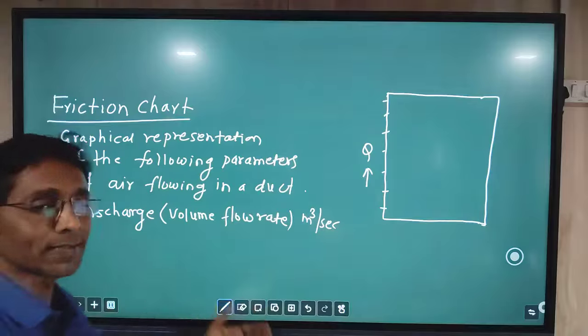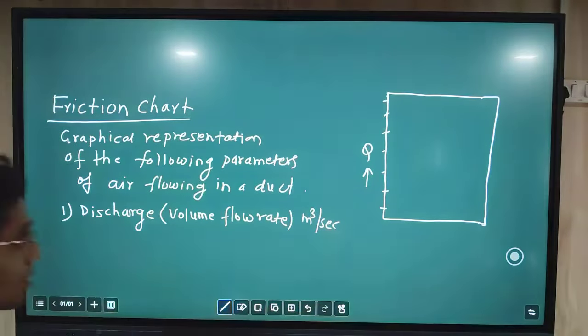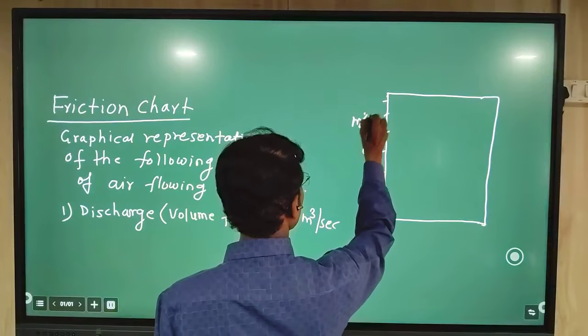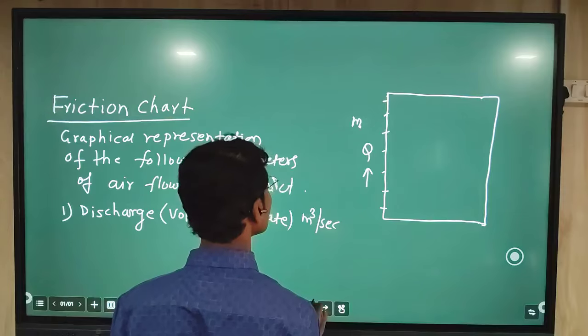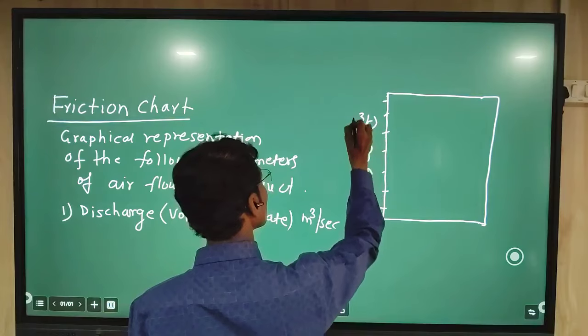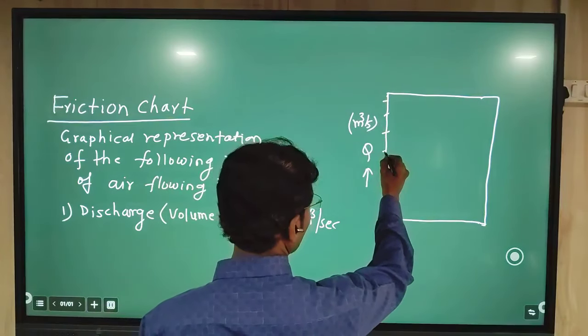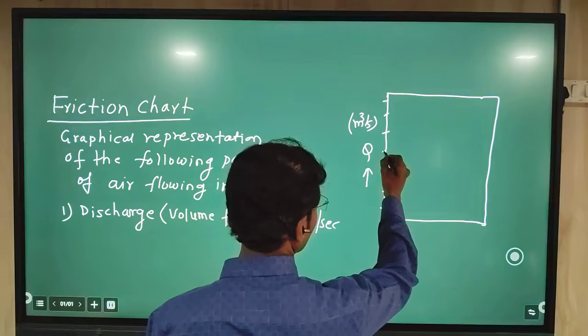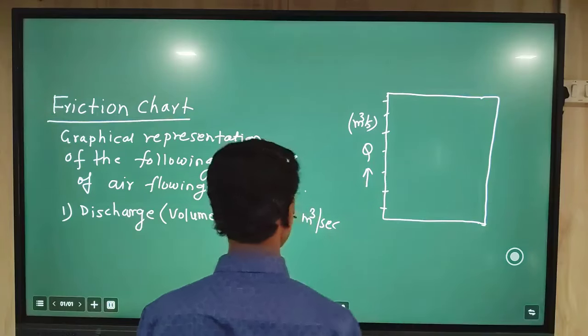The actual friction chart we will see just after this discussion. To see a value, we can take a line from the tube in a horizontal way.